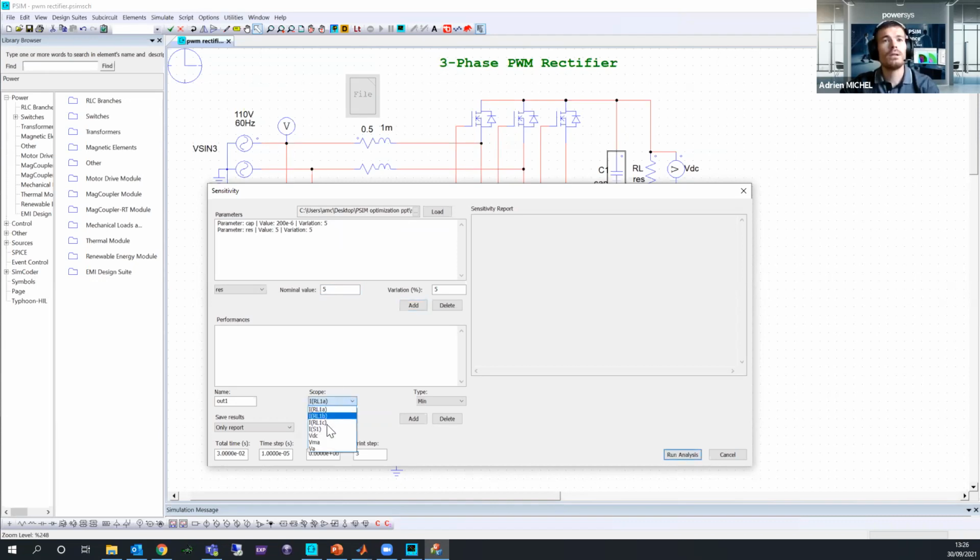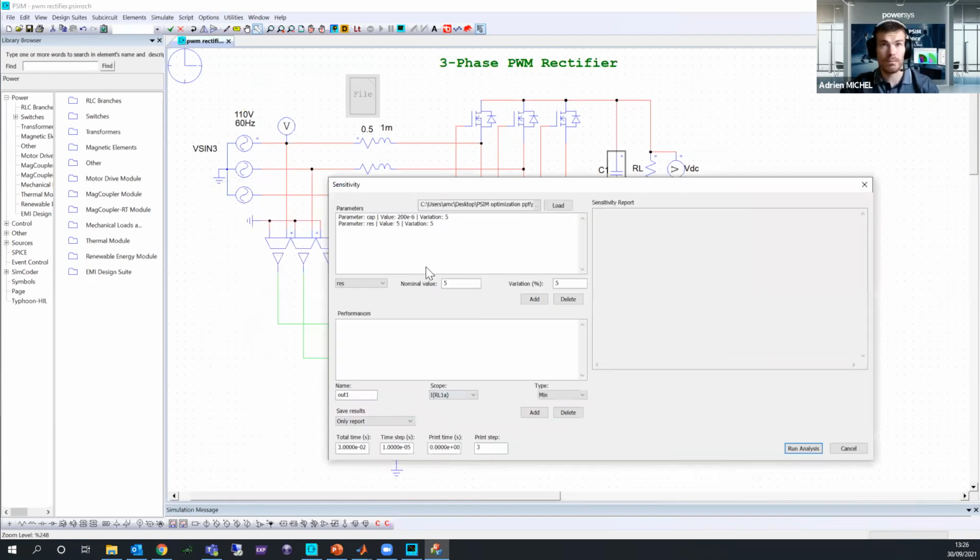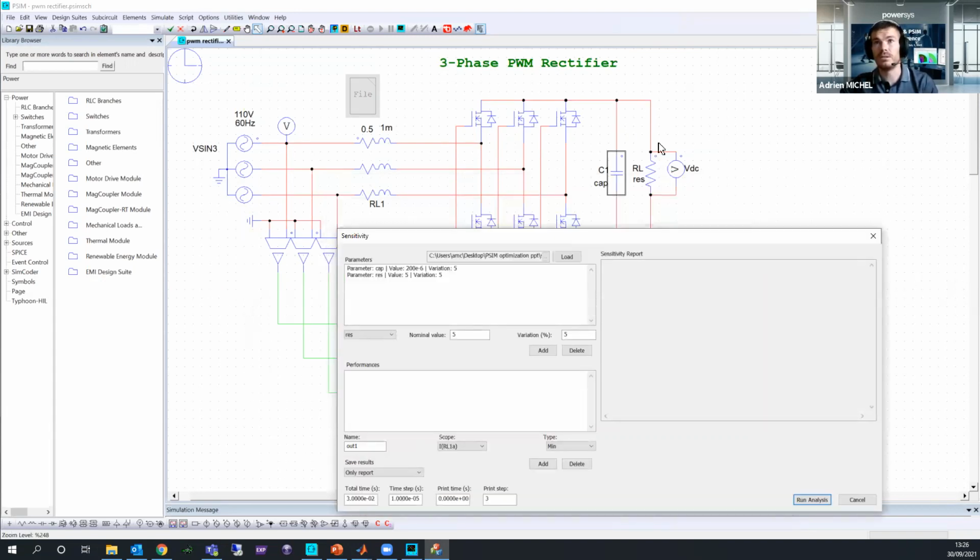Then I will select the different scopes. Here you have the list of scopes. Depending on the number of scopes you have in your circuit, you will see them appear or not. As I have a VDC, as you can see, which is the output measurement of my load, of my resistance, I will click on VDC.